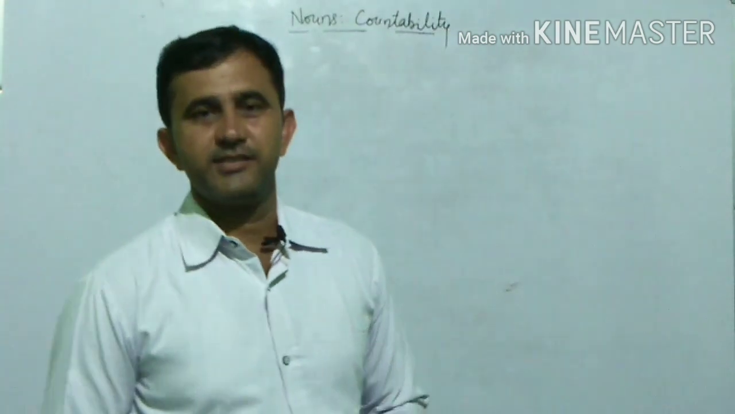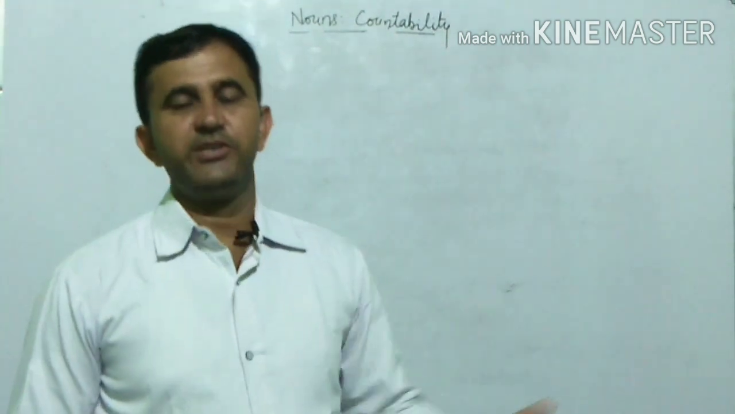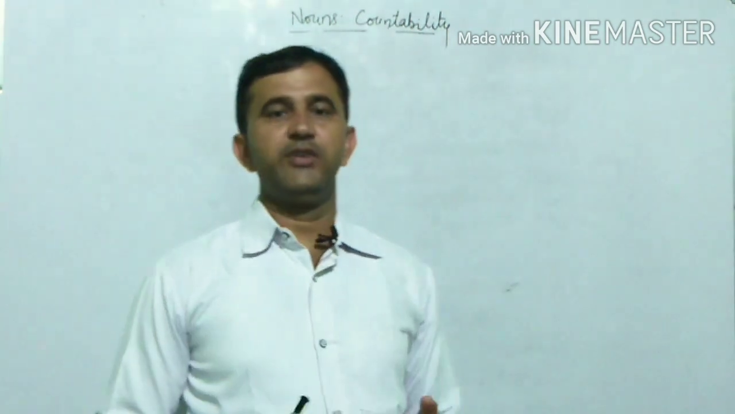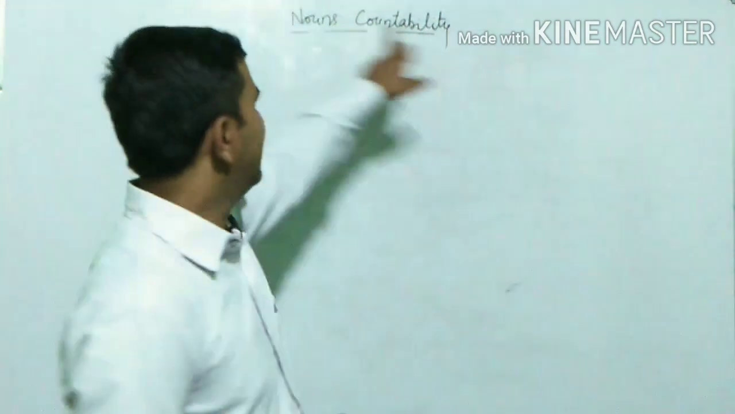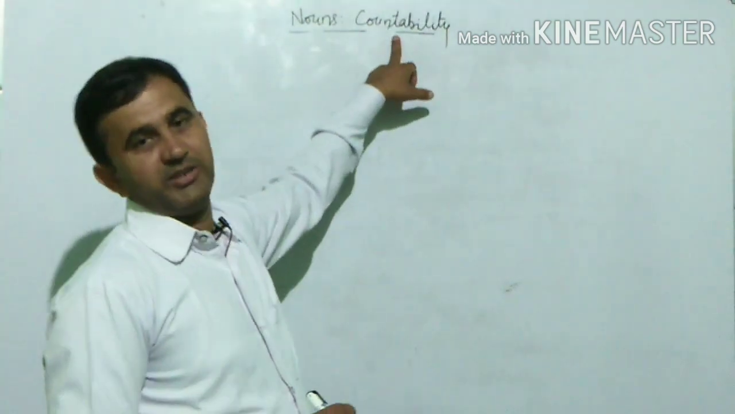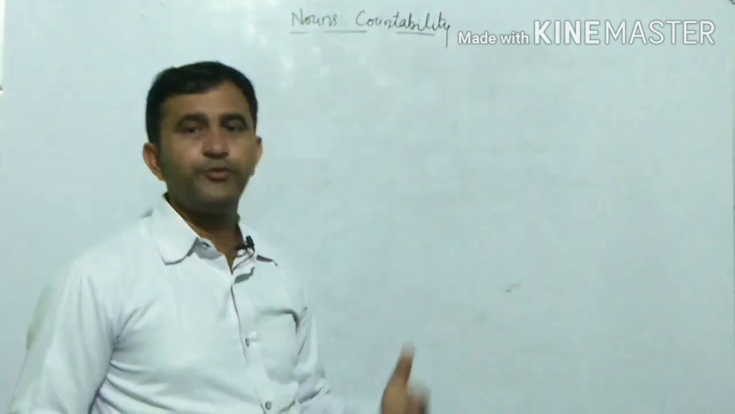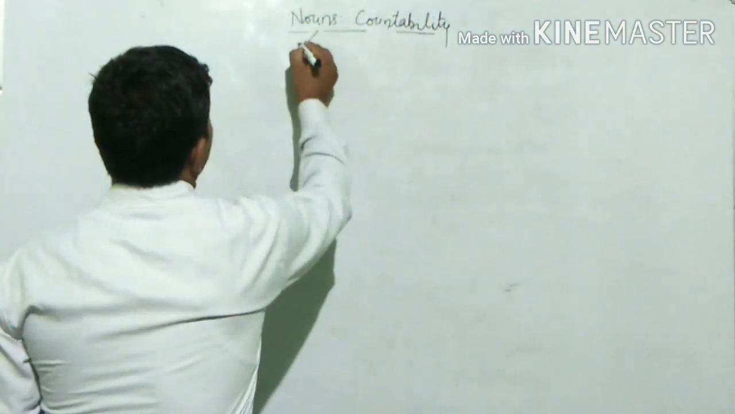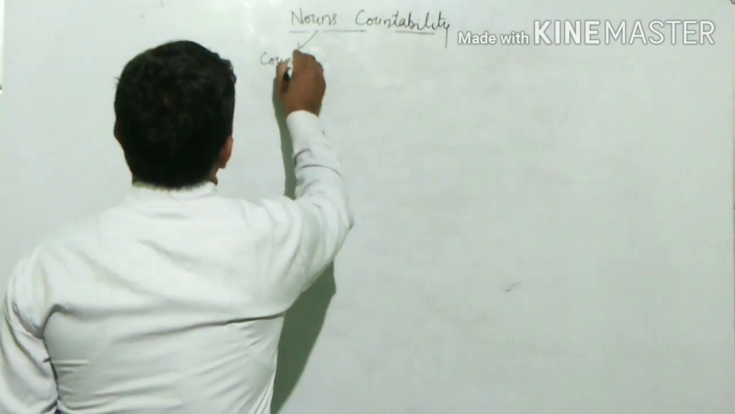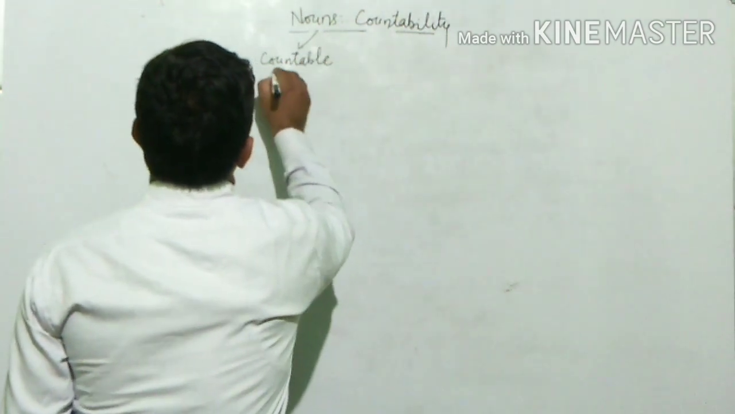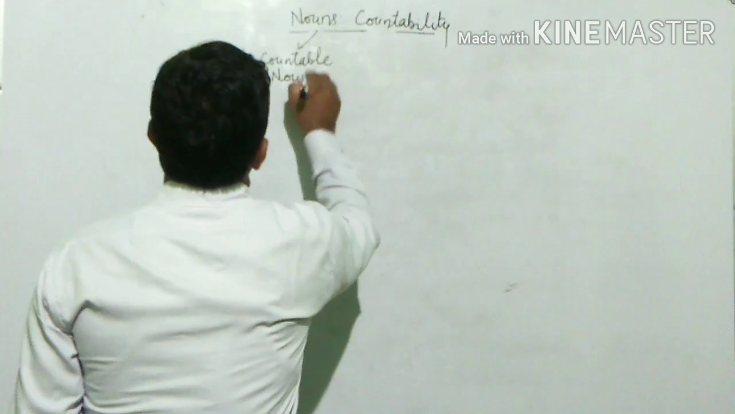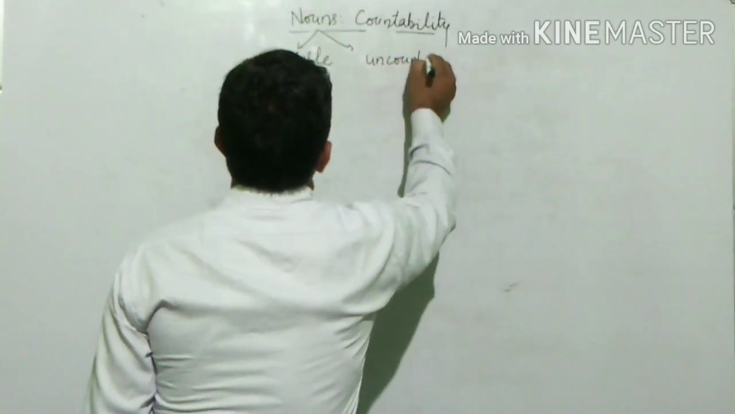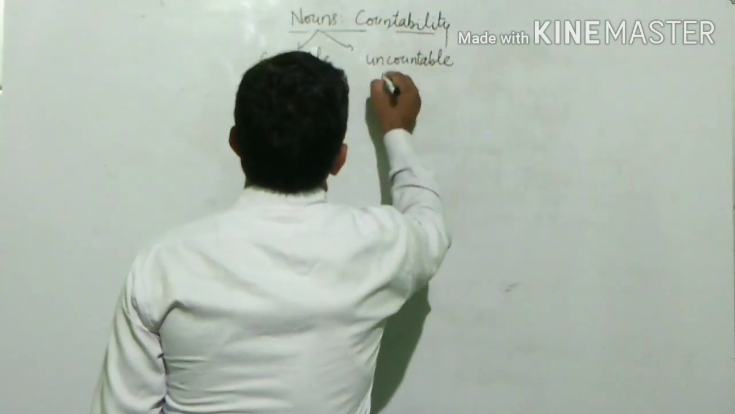Good morning, students. In our previous classes we have discussed nouns and their kinds. Today we are going to discuss nouns and their countability. From the point of view of countability, nouns are of two types. The first one is countable nouns, and the second is uncountable nouns.